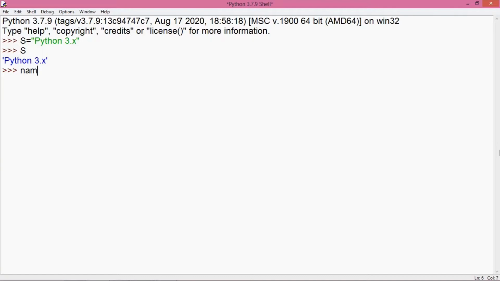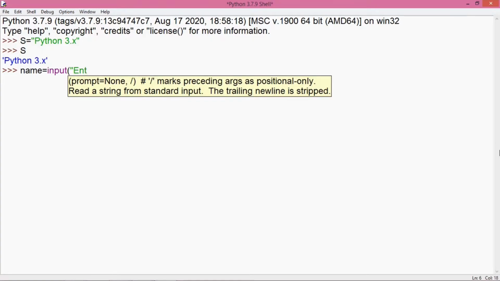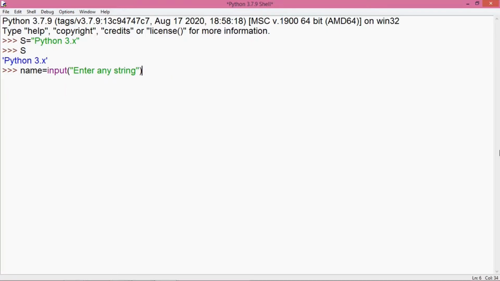Now I'm going to use the input function. We have already used input function while entering numbers, whether integers or floating point, but at that time we were converting the values into int or float. So the default value which is returned by the input function is of type string. So now because I want to work on a string value, I will not get it converted into any data type. So I'll write here enter any string, and this will show the prompt in the next line. Now I'm going to write this value.